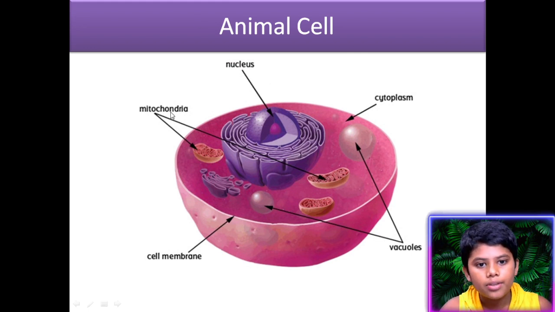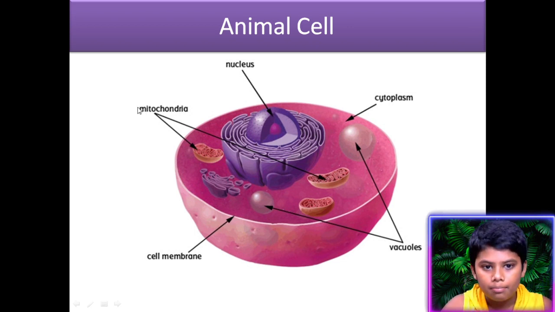So some of the parts of the cell are given. Let us know about the nucleus. The nucleus controls the activities of a cell. It contains heredity information, and it can also be called the principal of a cell.